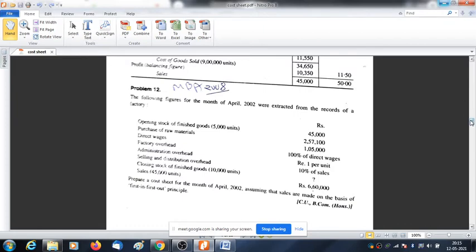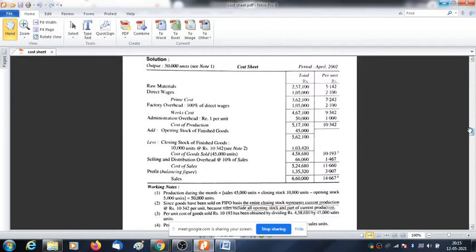Just see the solution. Basically here they have maintained 2 columns, but when you solve the problem, you need to maintain 3 columns. The first column will be for adjustment, then the final column, and the last column will be for per unit.